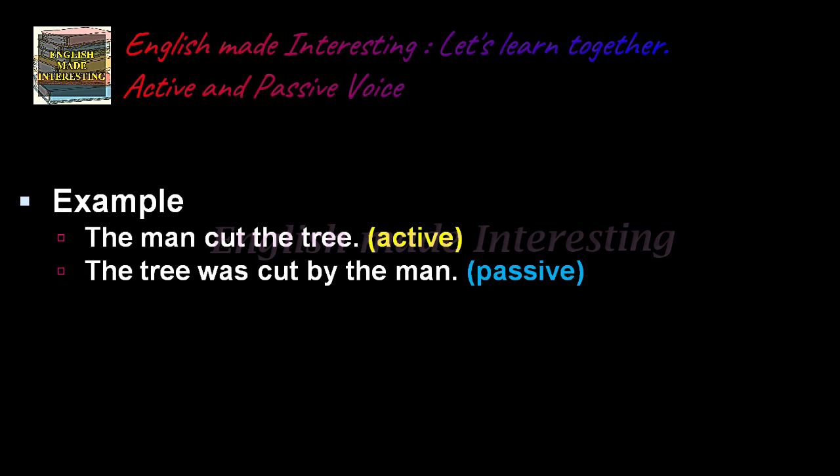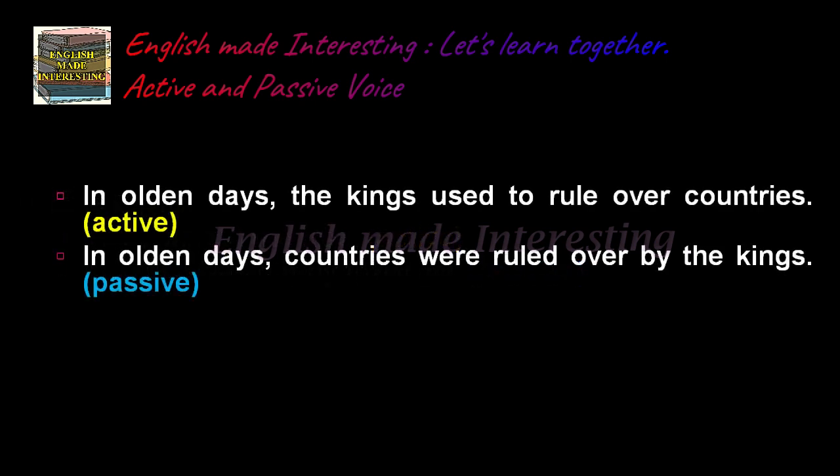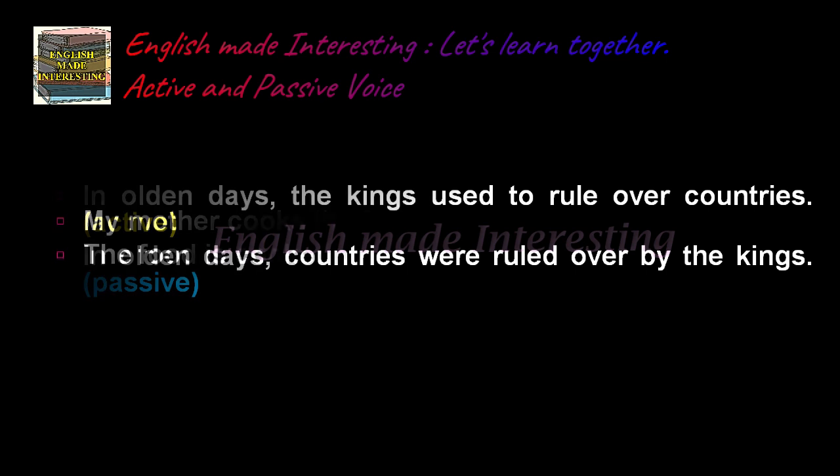Now look at few more examples. The man cut the tree. It is in active voice. The verb is in active voice because the subject is a doer of action. The tree was cut by the man. It is in passive form. In olden days, the kings used to rule over countries. It is in active form. In olden days, countries were ruled over by the kings. It is in the passive form.